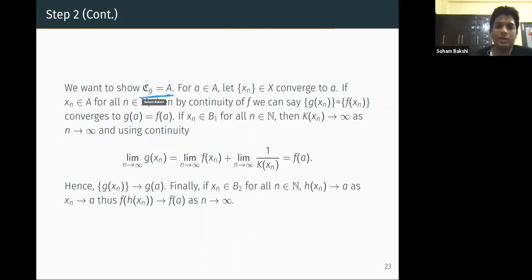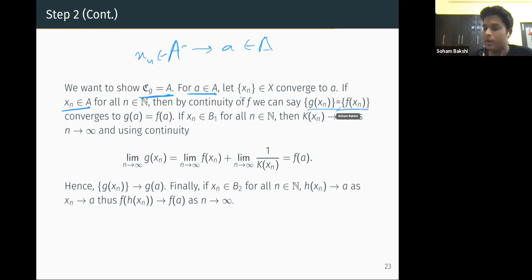g is an extension of f, that is clear. Now we want to prove that Cg is equal to A. So for A, we want to prove that it is continuous at a, right? Let x_n be a sequence converging to a. Now, if x_n is in A, like a sequence from A converging to a point a, then of course all the values are matching. g of x_n equals f of x_n, g of a equals f of a, and it converges properly.